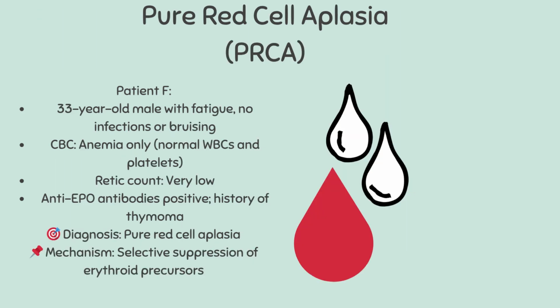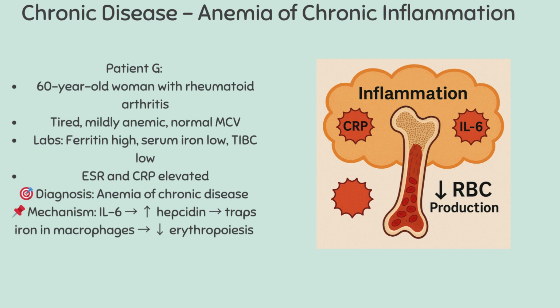PRCA presents as isolated anemia with no other cytopenias. Causes include thymoma, autoimmune disease, and parvovirus. Chronic inflammation blocks iron release and blunts EPO response. This causes a normocytic or sometimes microcytic anemia.